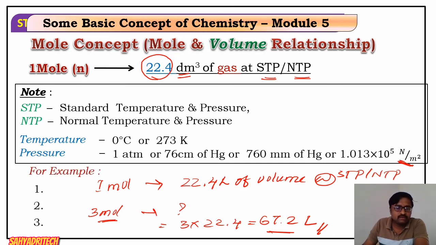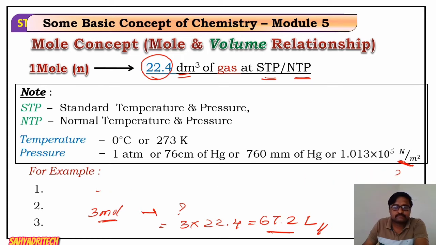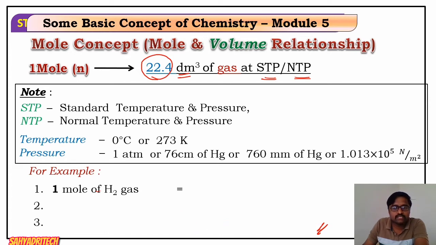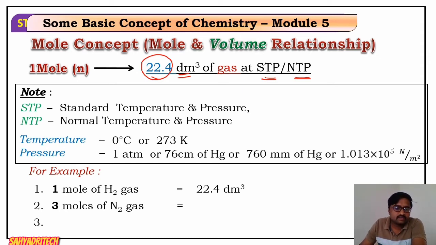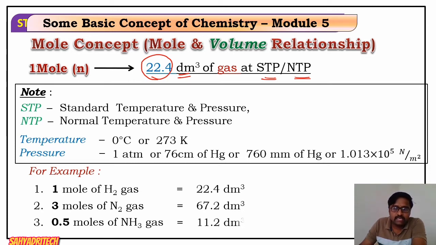I can quote some examples here. The first one, 1 mole of hydrogen gas. 1 mole means what is the volume? 22.4 dm cube, or I can say liter of gas. So 3 moles of nitrogen gas means 3 into 22.4, that is 67.2 dm cube, or liter. 0.5 mole of ammonia: 1 mole is 22.4, 0.5 mole is half of that, 11.2 dm cube. So here we are converting number of moles into volume and vice versa.